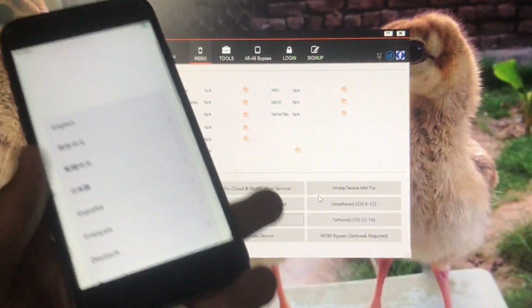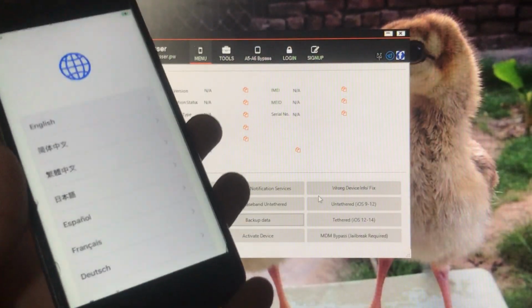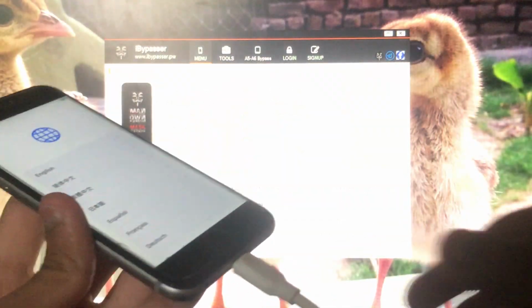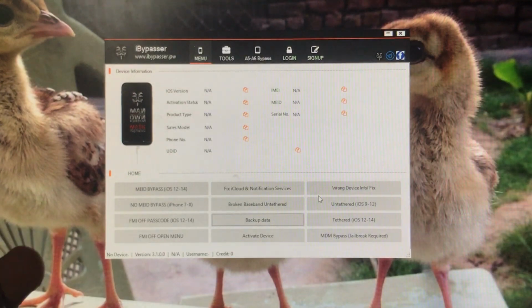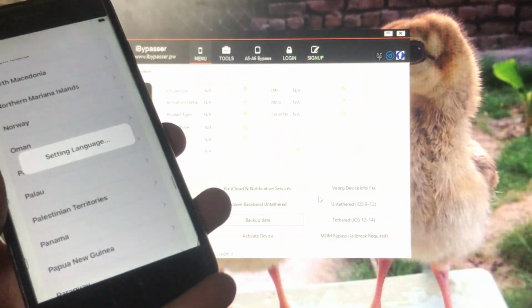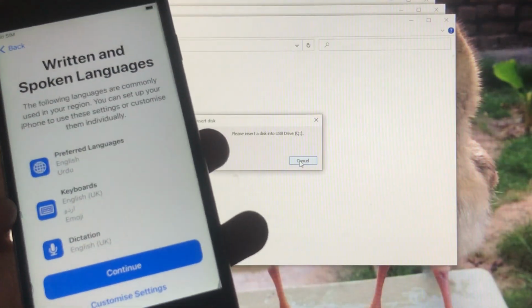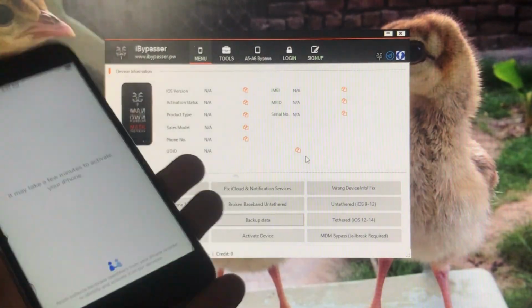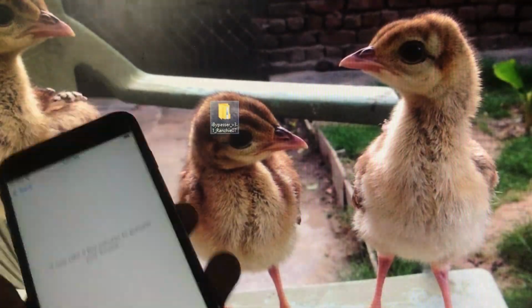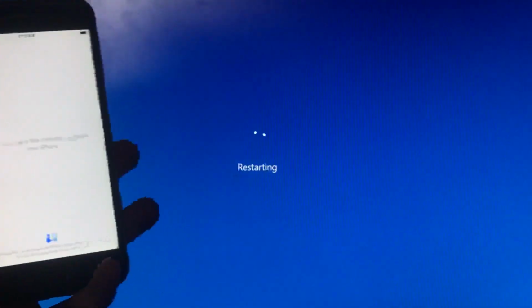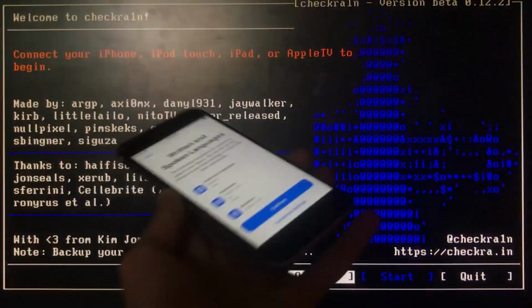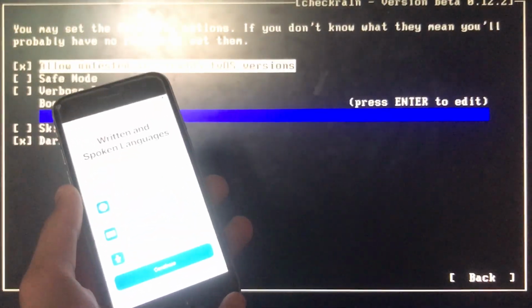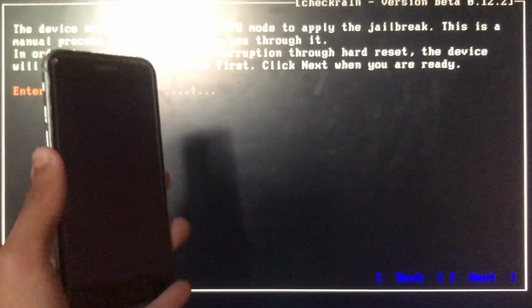And now my iPhone is on the hello screen and it is in activation lock. So let me show you, it is in activation lock. So now for that we have to again run checkra1n. So let's boot to it. And as you can see, my iPhone is in activation lock. I have already told you how to run checkra1n, so I hope you can do it. I have fast forwarded the video.